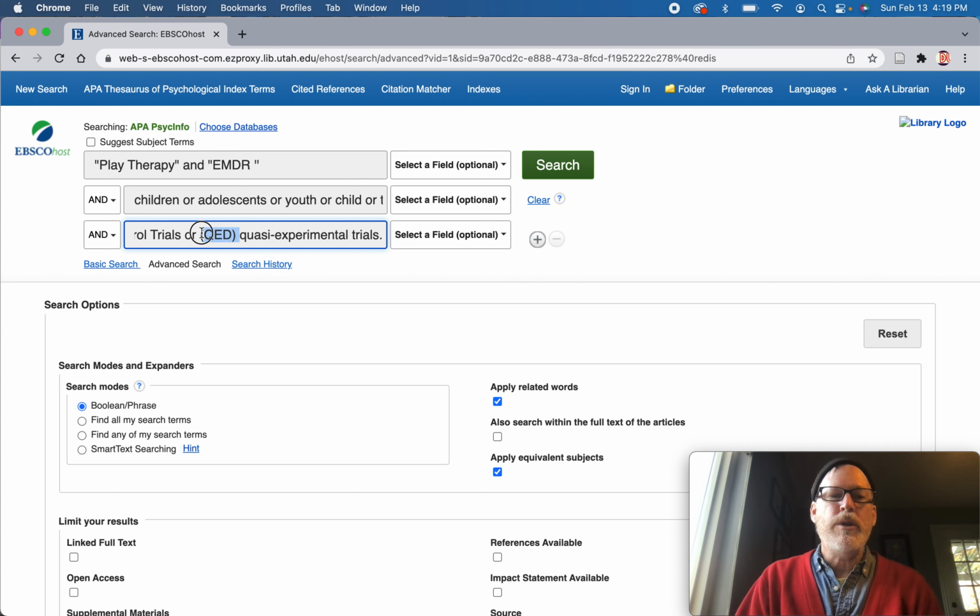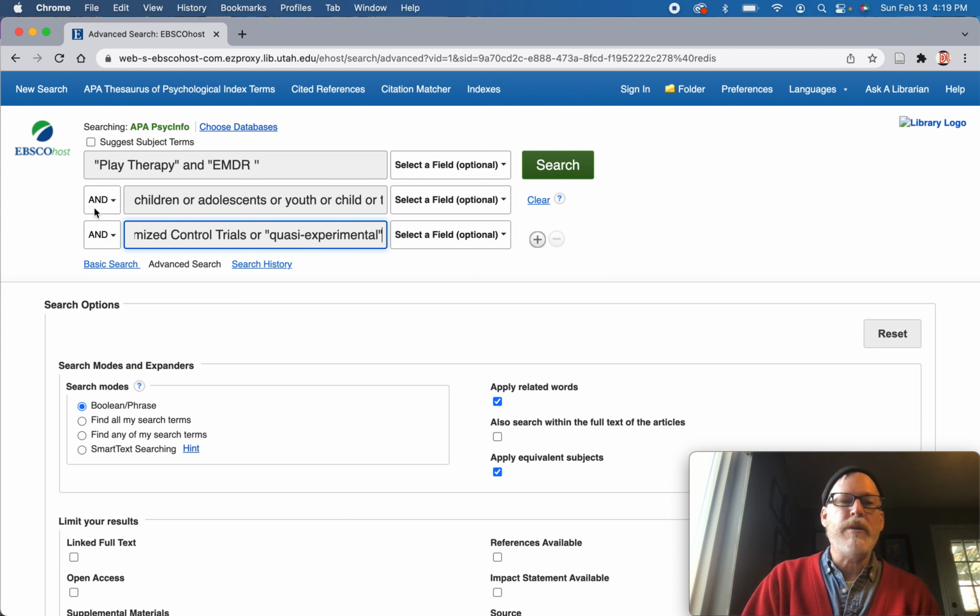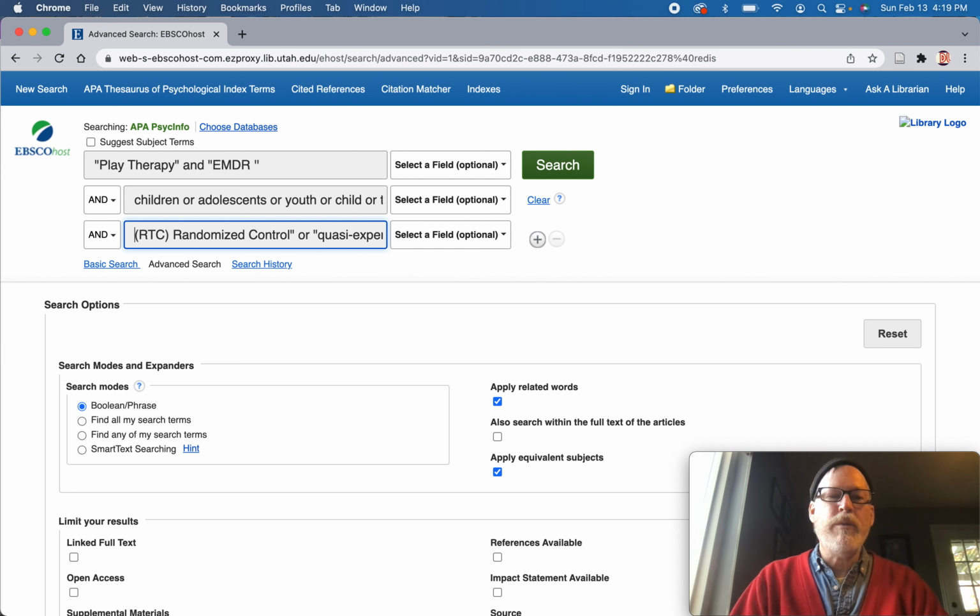And I'm going to get rid of QED, and I'm going to put stuff in quotes like you did above. Quasi-experimental. And I'm going to get rid of trials, because quasi-experimental should cover it. And I'm going to do the same thing for this one. Randomized control. And I don't think it's ever referred to as random control. It's just randomized. So I think we're safe with either of those.